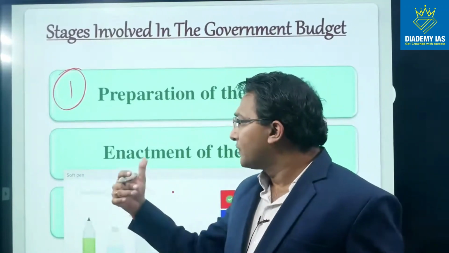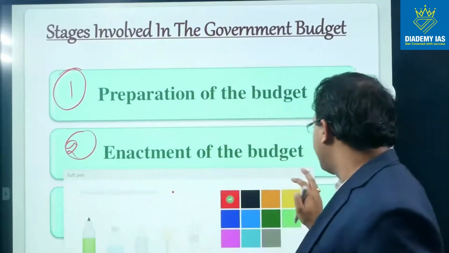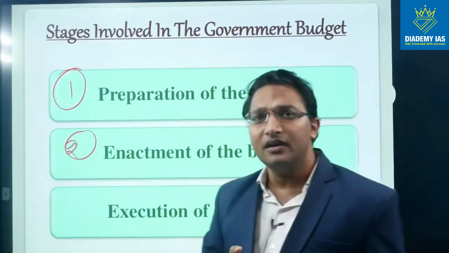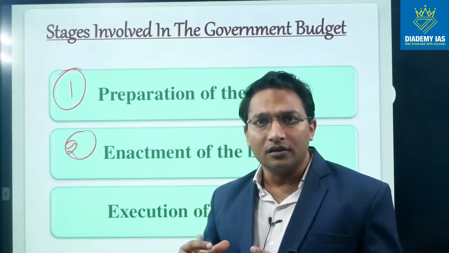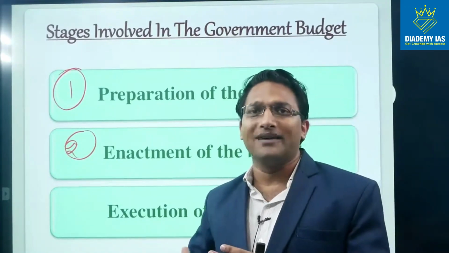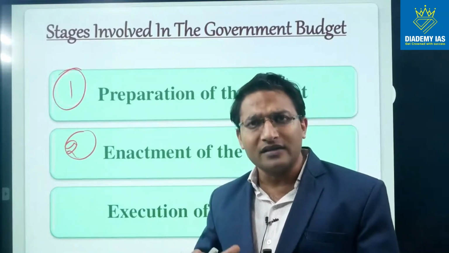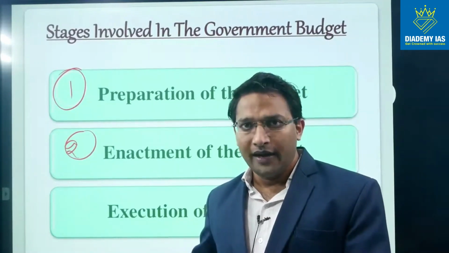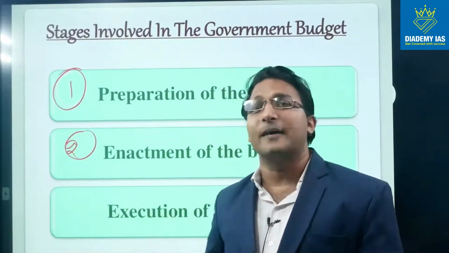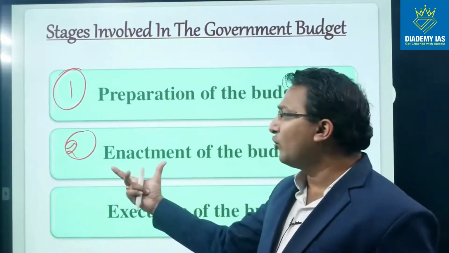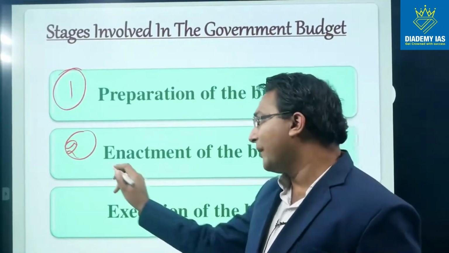Second step is enactment. Enactment means the budget will be introduced into the parliament and the process of approval by the parliament will start. The process of approval takes around 2 months. And finally, when the process is completed, the president grants the approval. So entire process of approval by the parliament is called enactment.